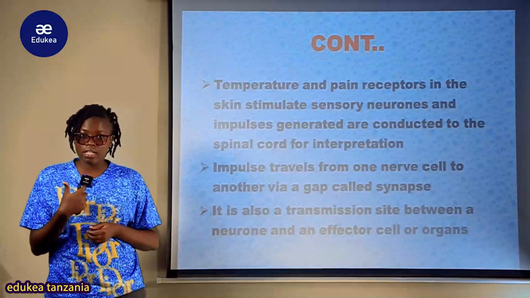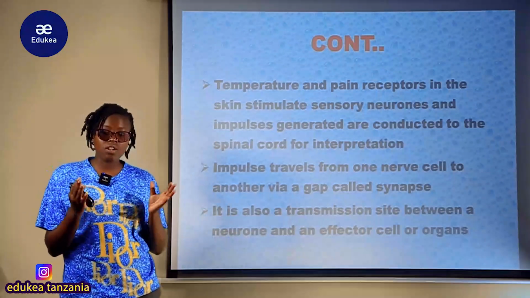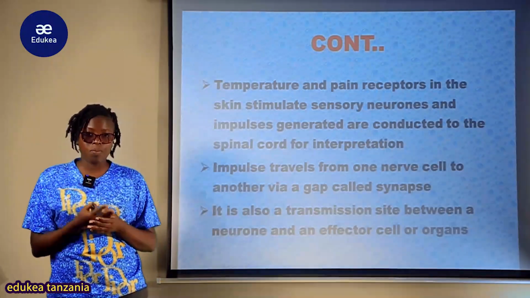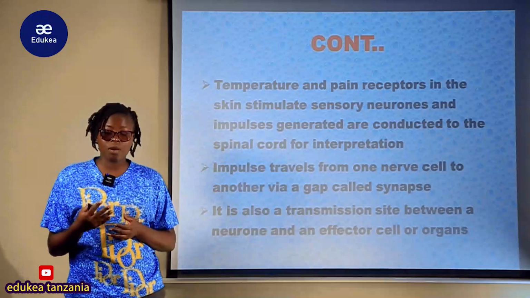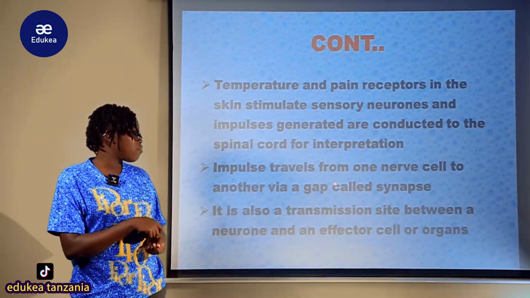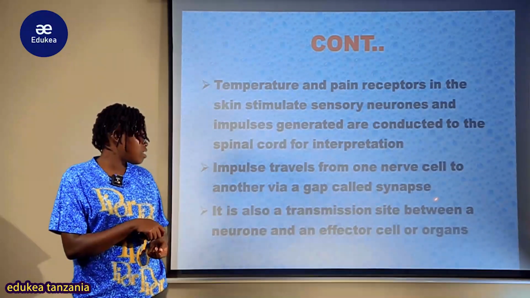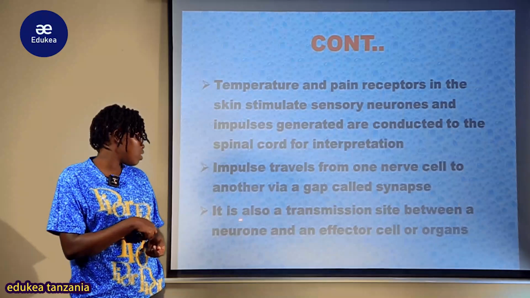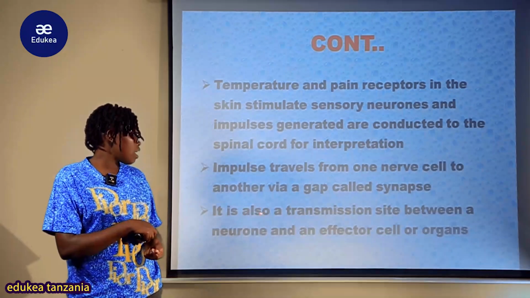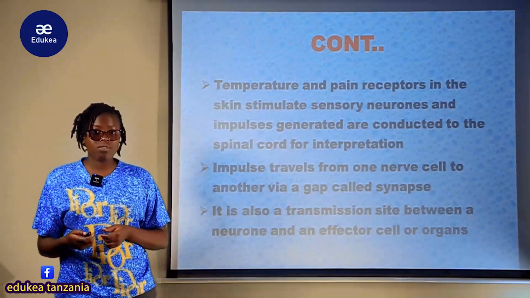After arriving in the central nervous system for interpretation, there is no direct connection between one neuron and another. There is a small gap, and that small gap is the synapse. So the impulses travel from one cell to another via a gap called the synapse. It is also the transmission site between a neuron and an effector cell or organ. Here the synapse acts as a transmission site between the neuron and the effector organ or cell.